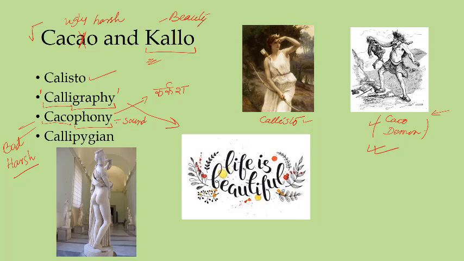So those sounds are also called cacophonous sounds, and a speech can also be cacophonous. Some people speak in a cacophonous way, their overall voice is very karkash. So this is also an important mnemonic which you can use in remembering this word. Cacophony is a harsh sound.